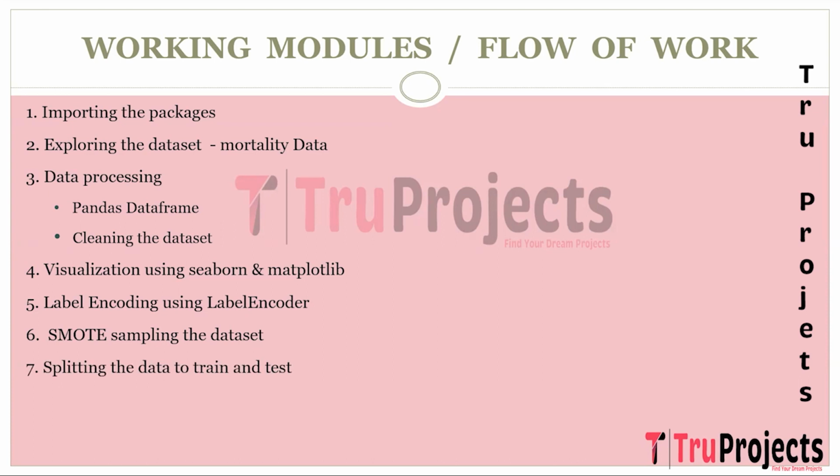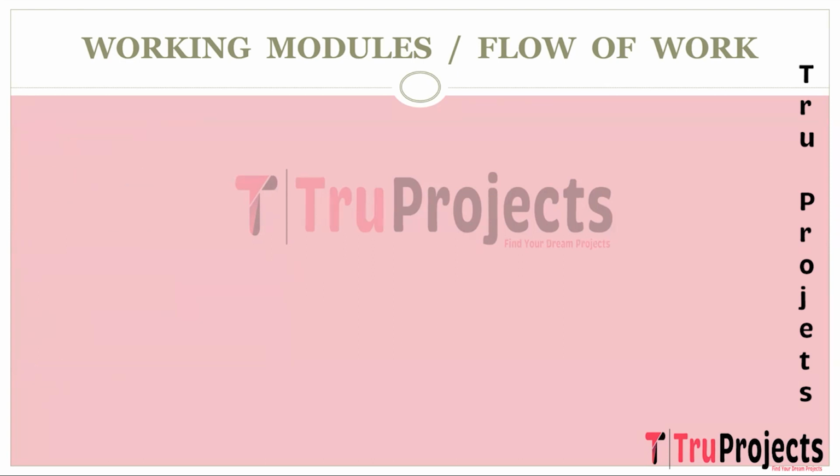Coming to the next step, which is splitting the data into train and test, the dataset is divided into training and testing sets to evaluate the model's performance. This helps to ensure that the model is not overfitting the data. The next step is building the model. Multiple machine learning and deep learning models are constructed for the task of predicting mortality. The next step is training the model. The models are trained on the training dataset and assessed for their predictive capabilities. Model performance is evaluated using metrics like accuracy, F1 score, precision, and recall.